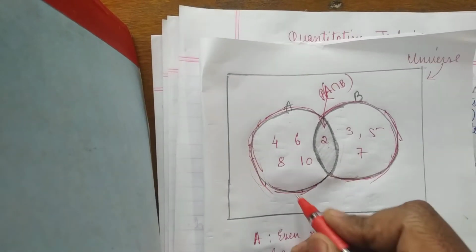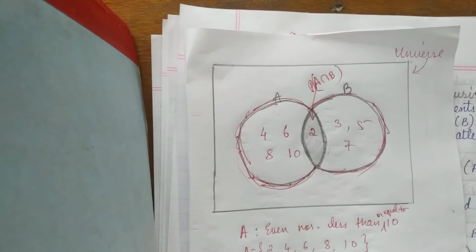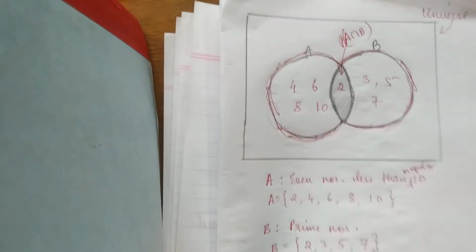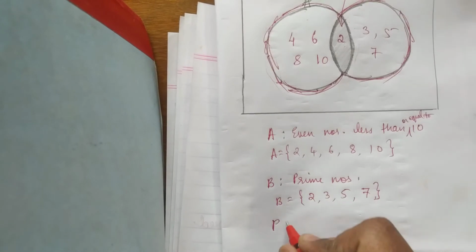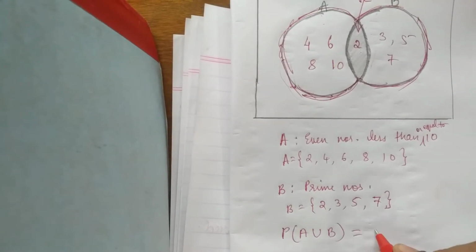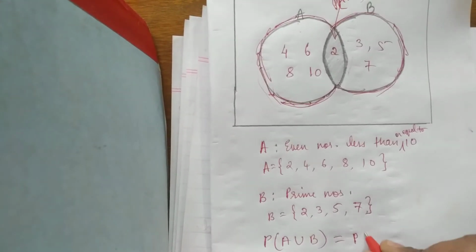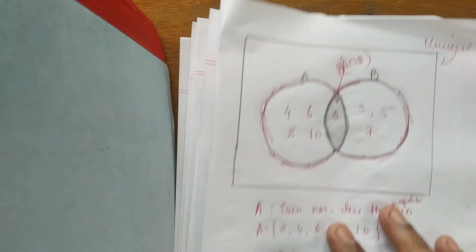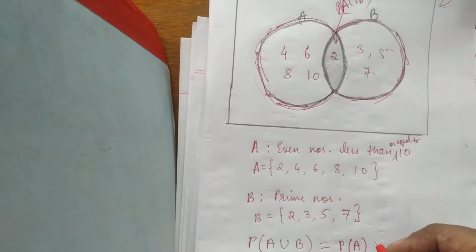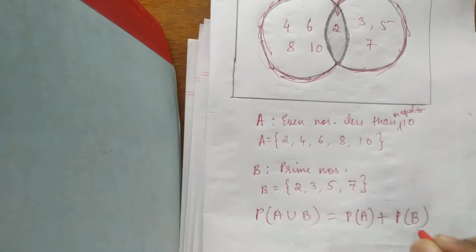Okay, this is the thing. Fine. So what is the probability of A or B? Probability of A union B, that is A or B, is equal to probability of A, the entire circle I have taken, plus probability of B.